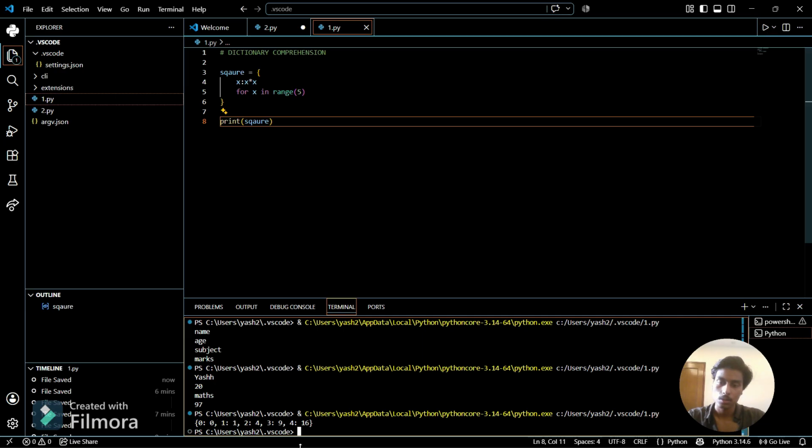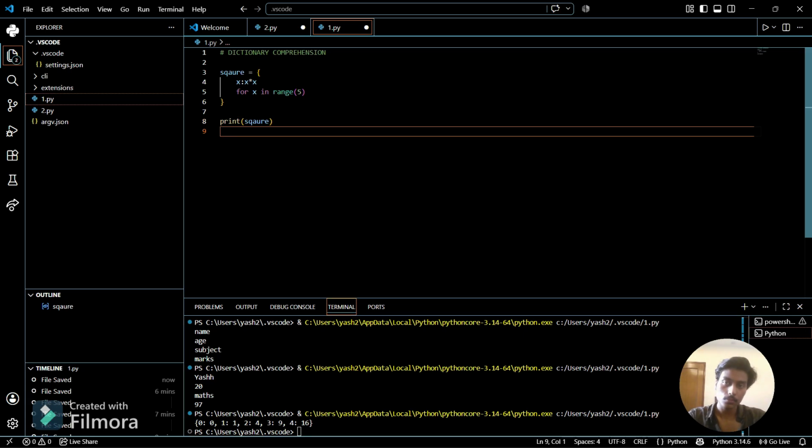So see here, 0 squared is 0, 1 is 1, square of 2 is 4, 3 is 9, and 4 is 16. So the basic thing we are doing is it returns the square of every number. So this is all about dictionary comprehension. We can do more tasks with the help of that. We are using a for loop inside the dictionary, which is basically a comprehension. Now we are done with the dictionaries part, and let's come to the PPT and see the final overview of the lecture.